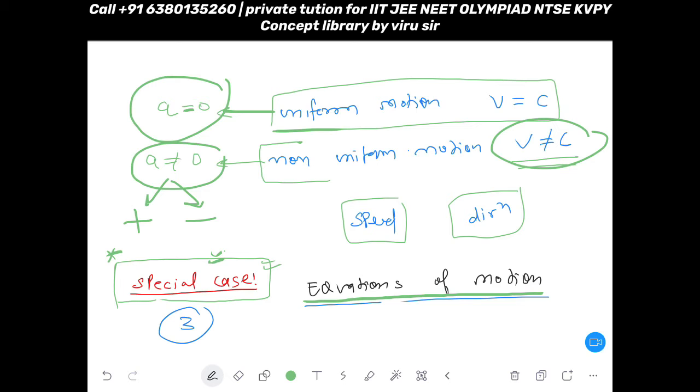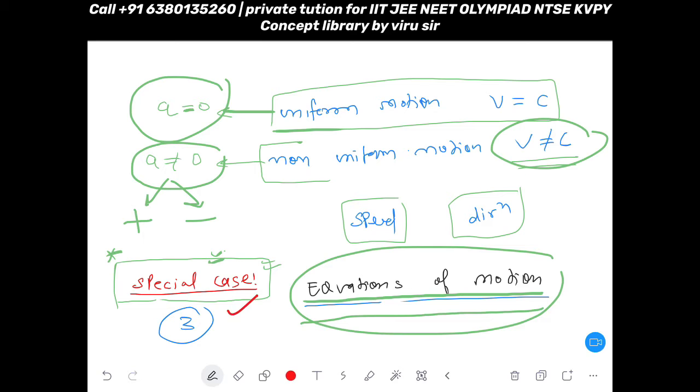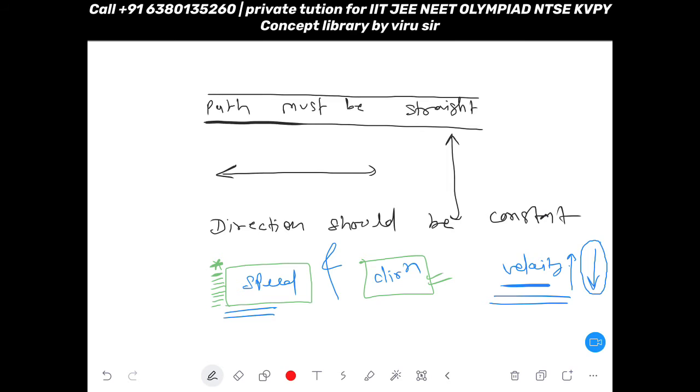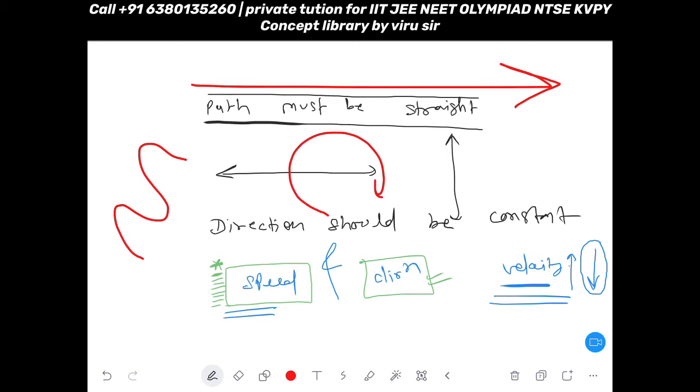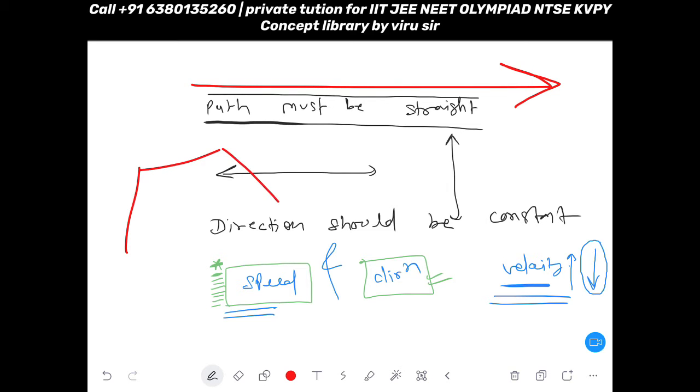Okay, and because we are about to understand equation of motion, we have to consider a special case, then only we can discuss equation of motion. And what was that special case? Come to the second page. Our path must be a straight line. You cannot apply equation of motion if you have a curved path, a circular path, or any other path. If you have a journey, then in the journey your path must be straight, like here to here straight, correct, here to here straight, correct. I mean, if you have a straight path, then only you can apply equation of motion.